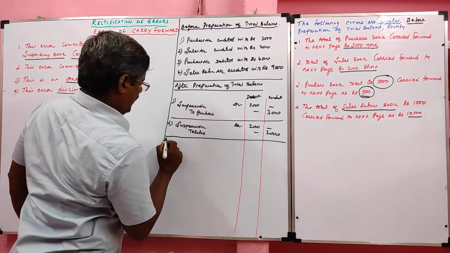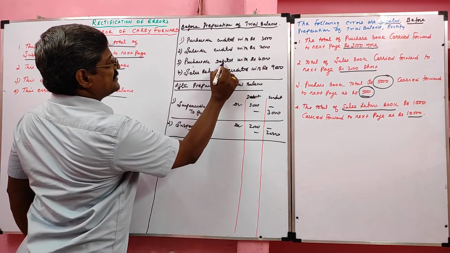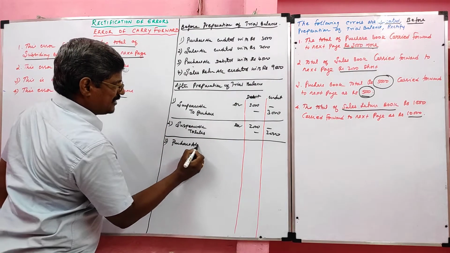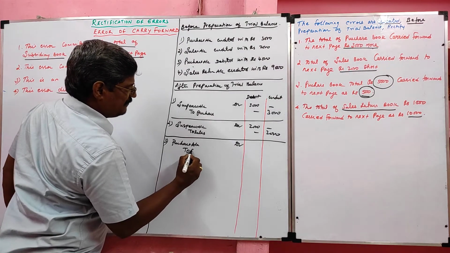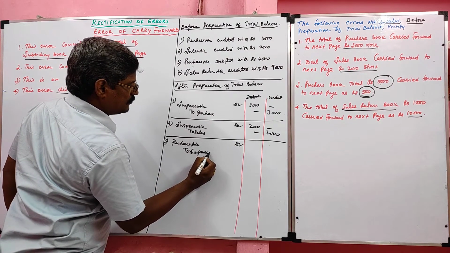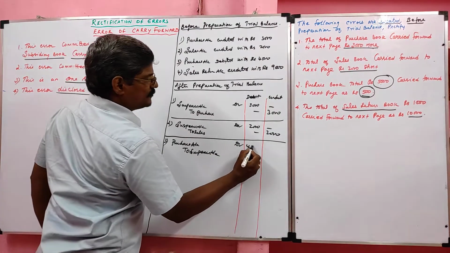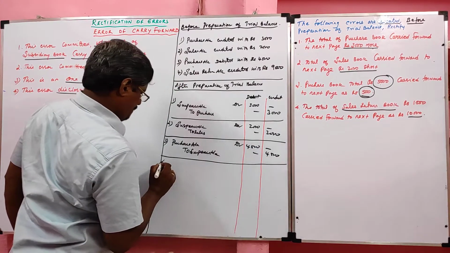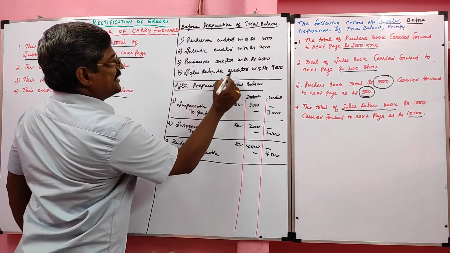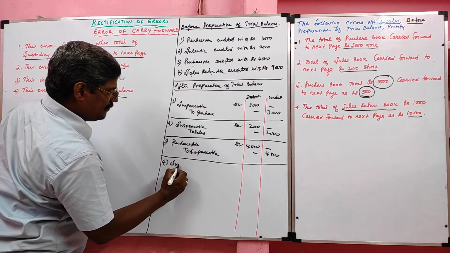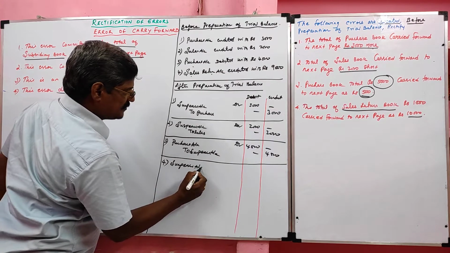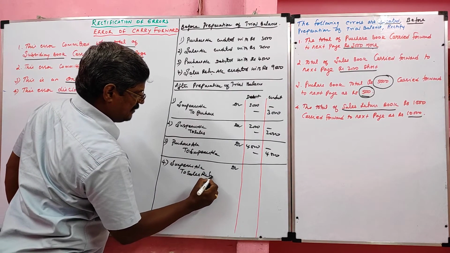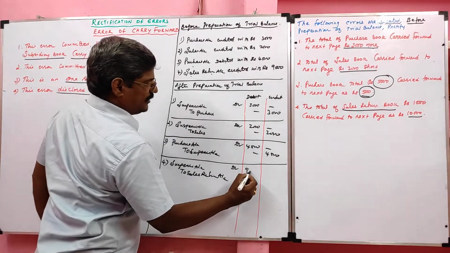Then in the third, purchase debited. Purchase account debited, so on the opposite side we can use suspense account. Value 4,500. Next, fourth one: sales return credited. So on the debit side suspense account will come. Suspense account debtor to sales return account, value 9,000.